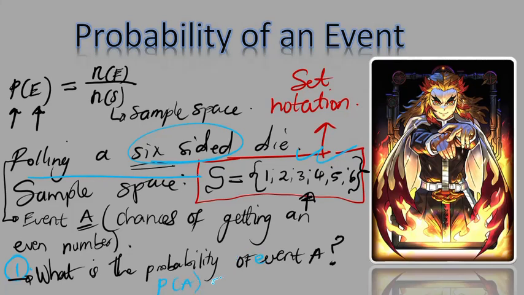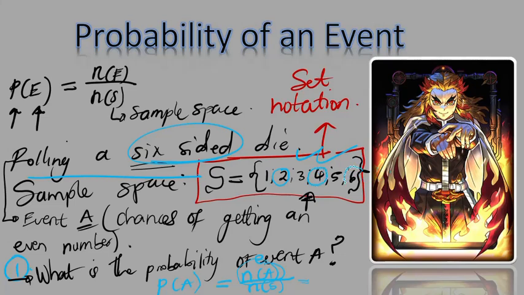The probability of event A is equal to the number of items in event A, all over the number of items in the sample space. You see what I did there? That's how it needs to be. It always needs to start with this part. You give me the formula, and then from there, you substitute. How many possible options are in event A? Event A is the chances of getting an even number, so you go to the sample space and look at all the even numbers.